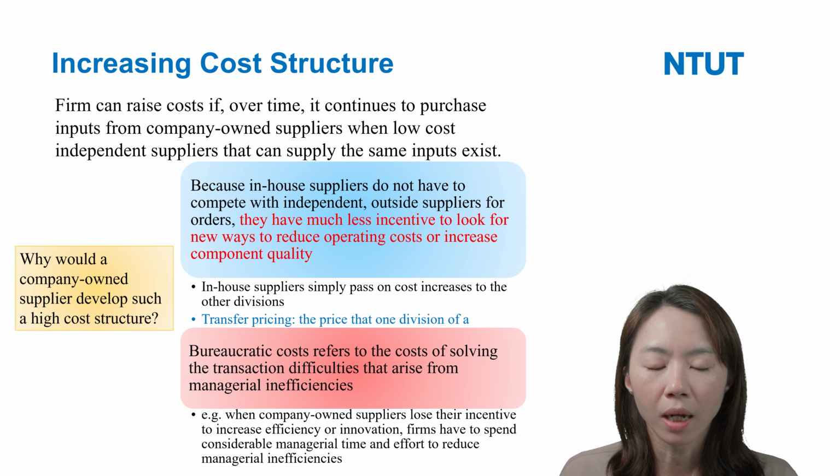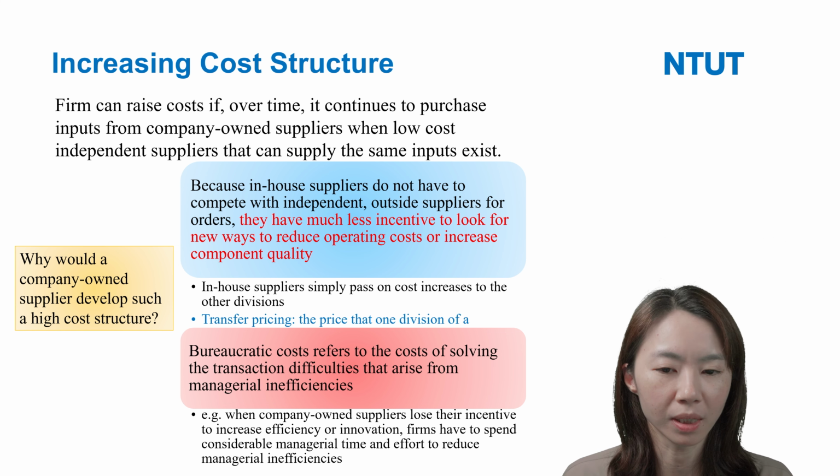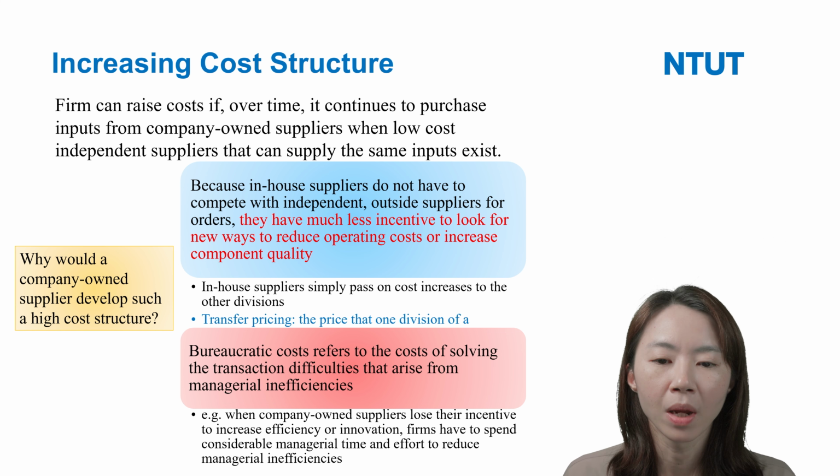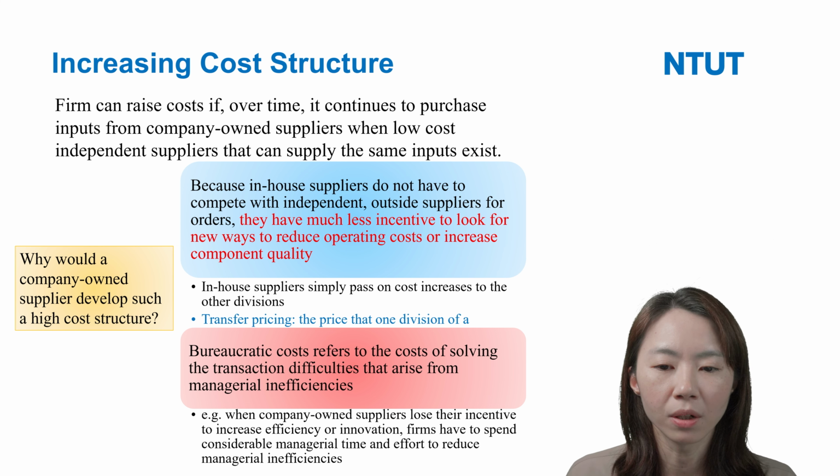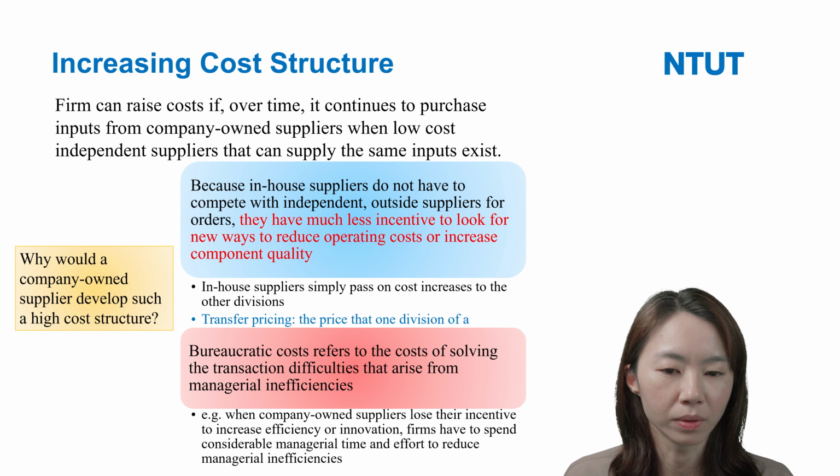And the other is the bureaucratic cost. This cost refers to the cost of solving the transaction difficulty that arises from managerial inefficiency.